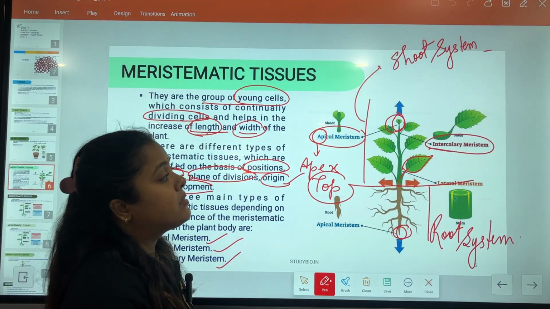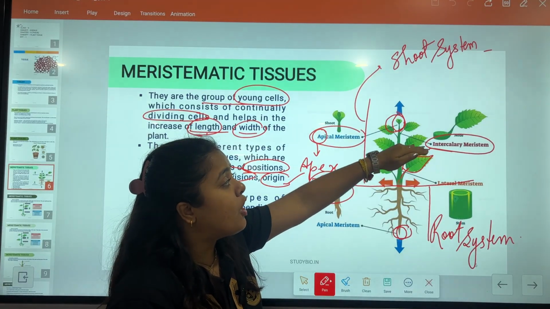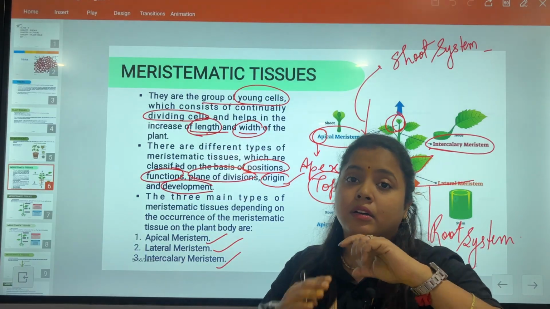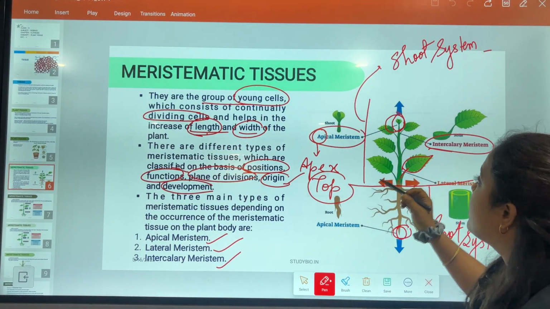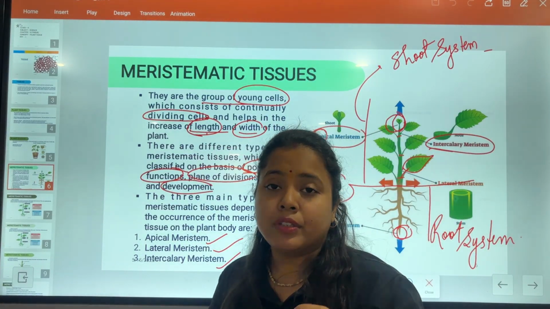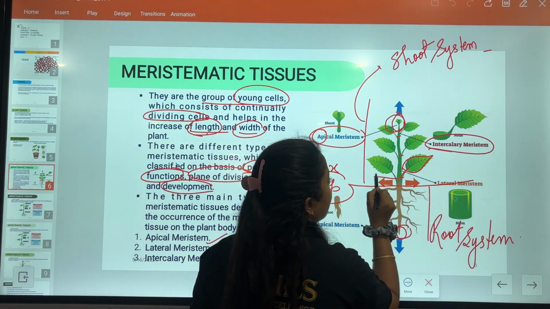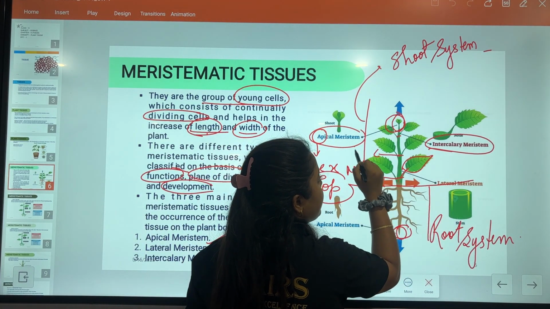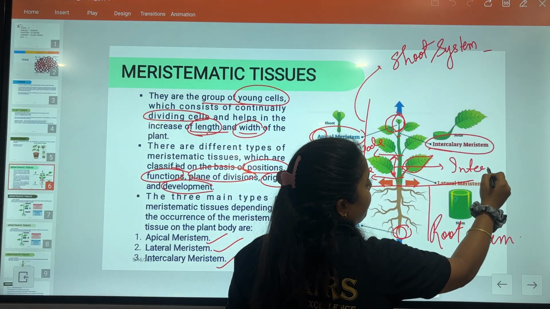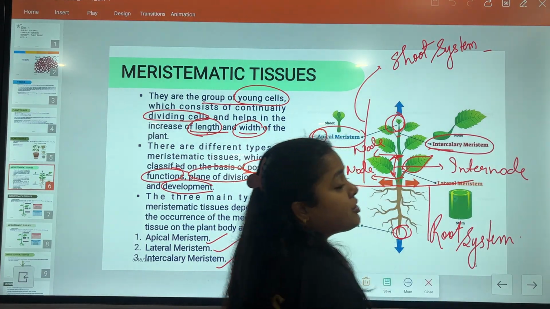Then another meristematic tissue is intercalary meristematic tissue. Now what is the responsibility of this intercalary meristematic tissue? It helps in increasing the in-between height of the nodes. There are nodes present in the stem area from where the new buds, new leaves, and new branches arise. That region is called the node region. In between two node regions, the internode is present. In this internode region, or the region at the node, intercalary meristematic tissues are present.